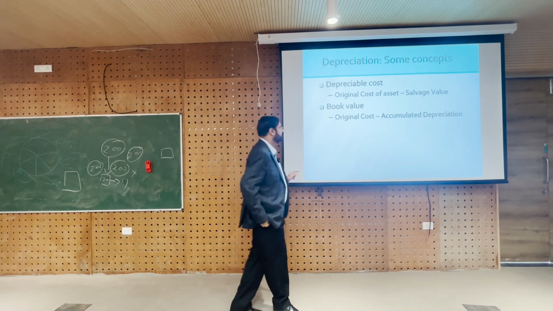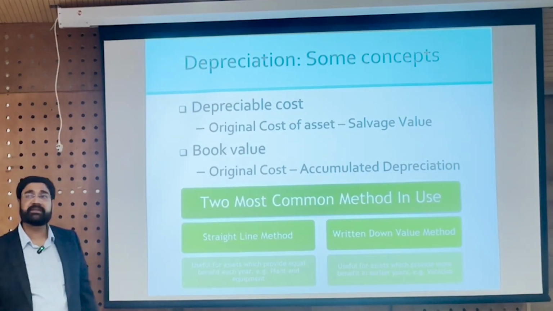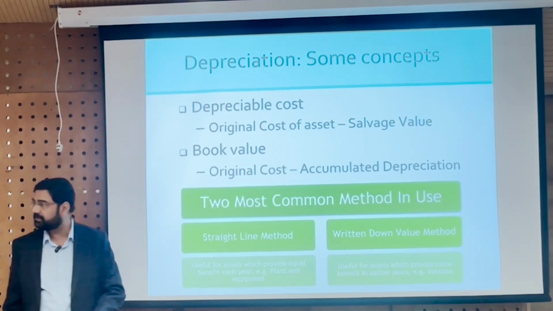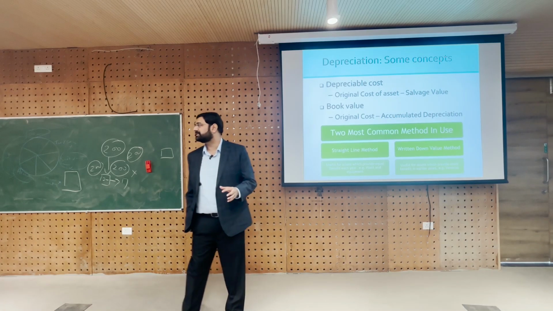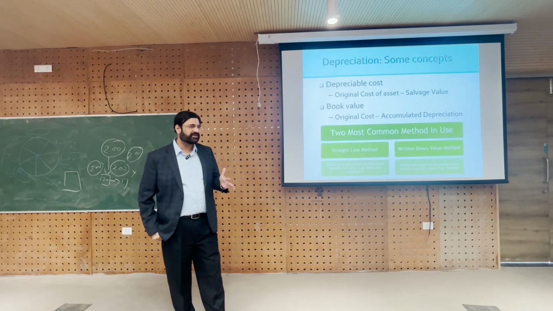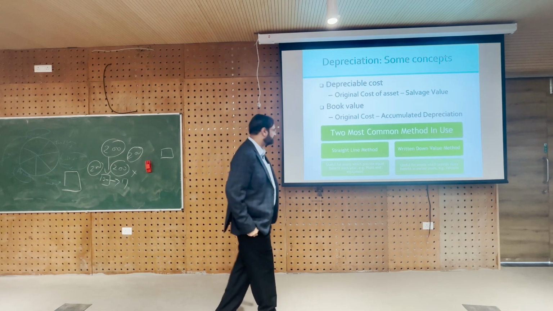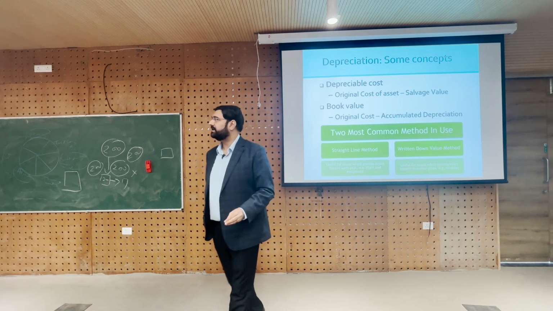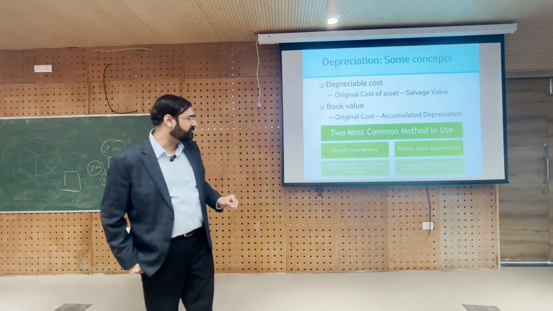And what are the two most common methods in use? One is the straight line method, one is the written down value method. We have other methods also, which we will see around session 10. But for the time being, let us only focus on two methods, the straight line method and the written down value method, the WDV method.